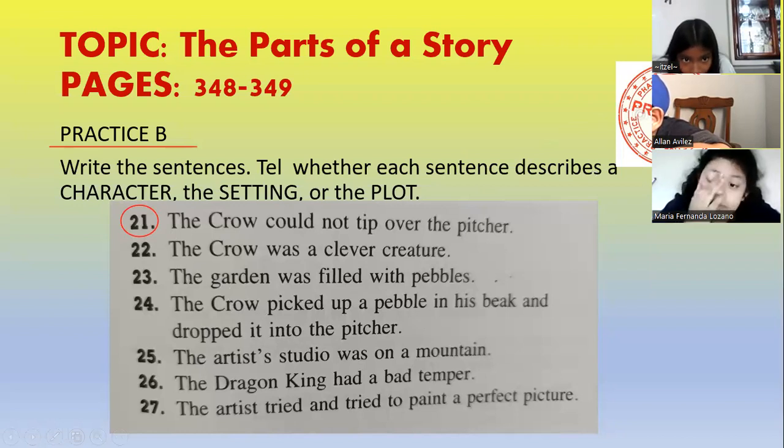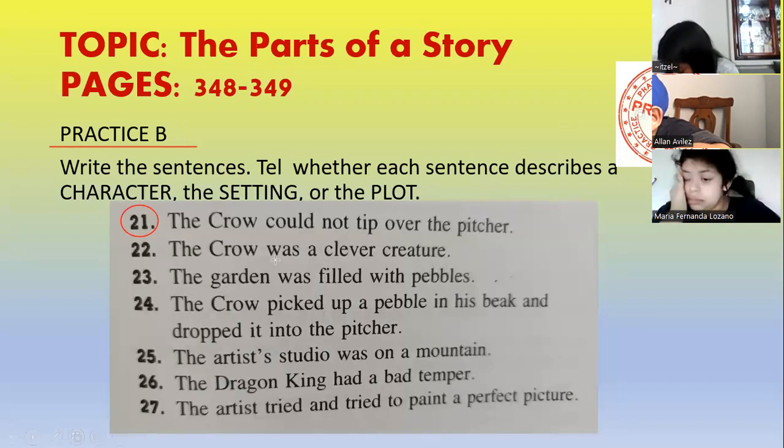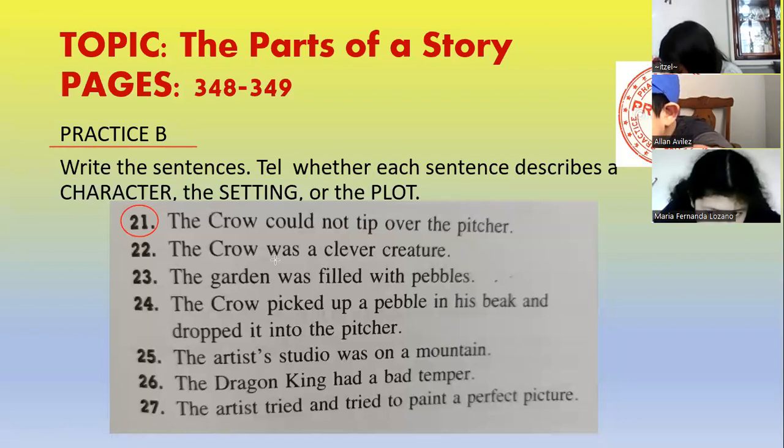And as you can see, these sentences are from the story The Thirsty Crow. Remember the crow that wanted to drink water from the pitcher, and he couldn't reach the water.